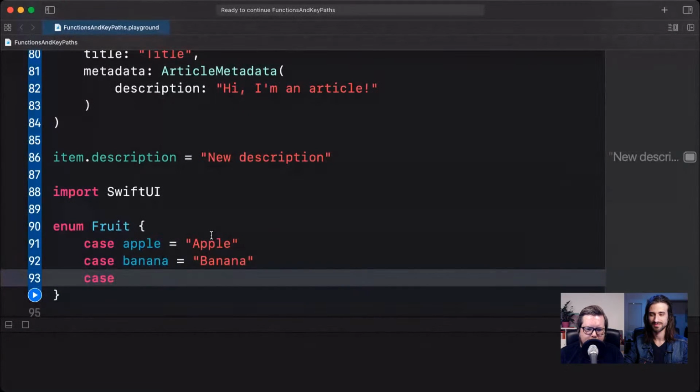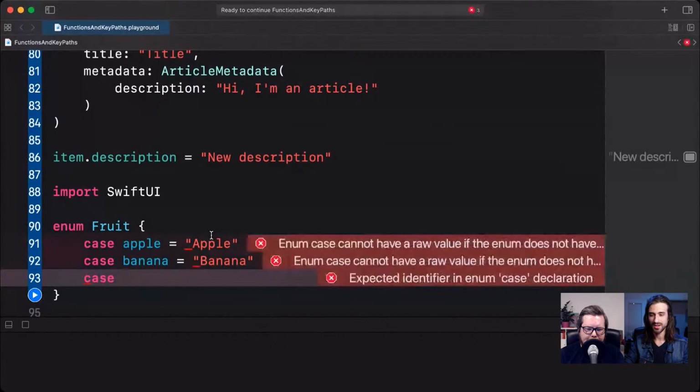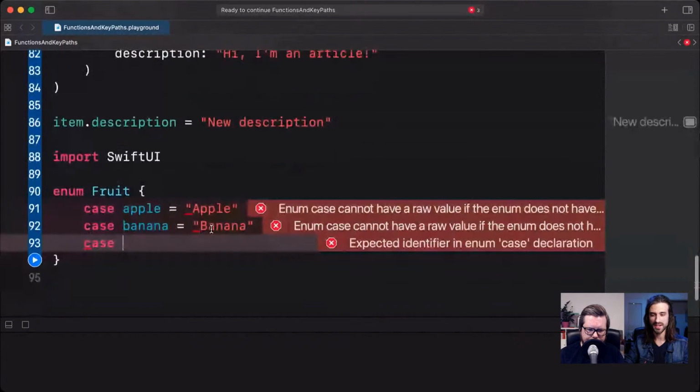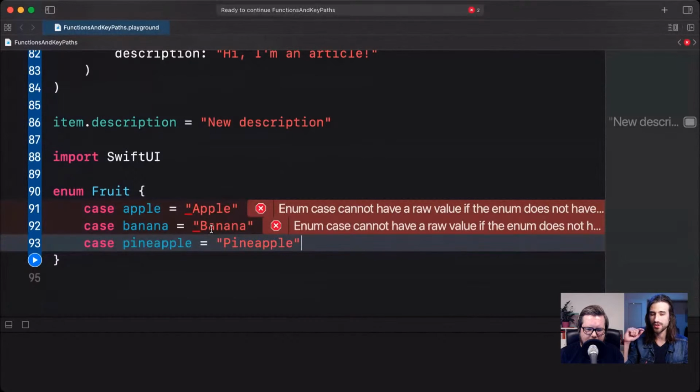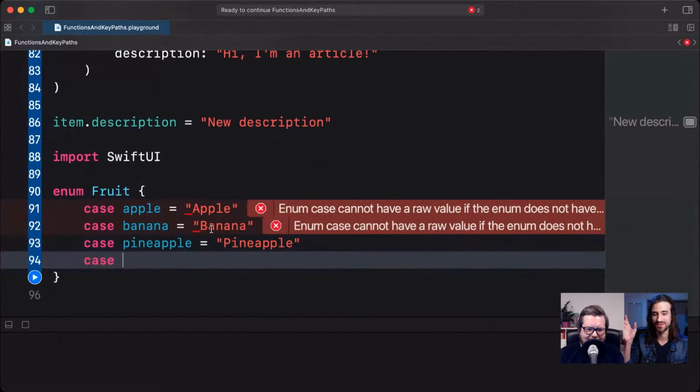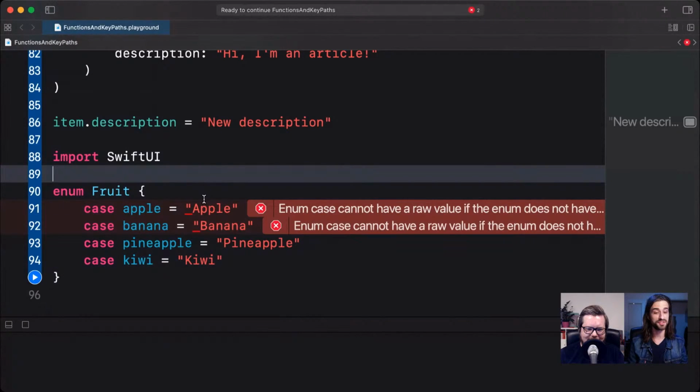And maybe what's your favorite fruit, Vincent? I don't know. Maybe we can go with pineapple. Oh, that's good. I'm thinking, which fruit do I know how to say in English, which limits the list a little bit. Let's do kiwi also. Do you like kiwis? Yeah, and plus they're very easy to translate in English, so that's perfect.